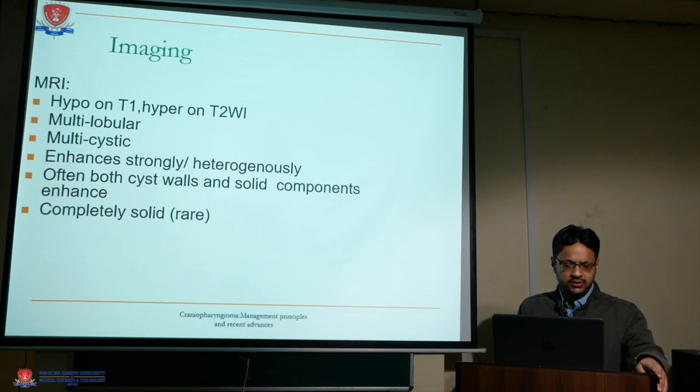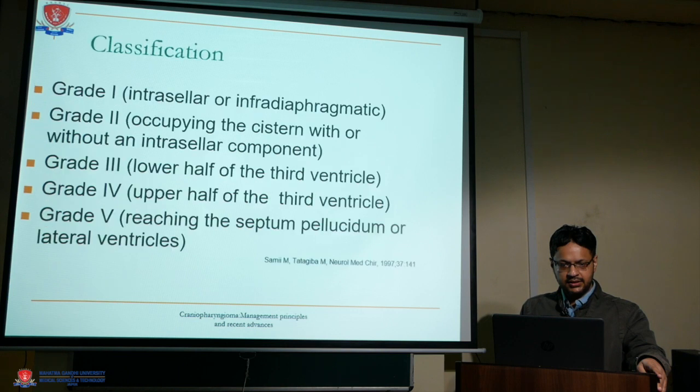Next, imaging includes the MRI, with T1 and T2. On T1 it shows a hypointense lesion, and on T2 it is hyperintense. It can be multicystic and multilobular, enhancing strongly on contrast. It has both cystic and solid components, and rarely it may be completely solid.